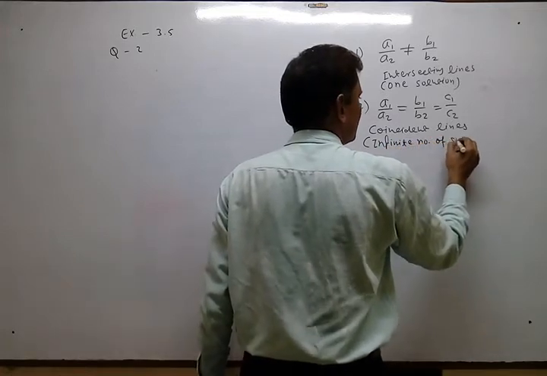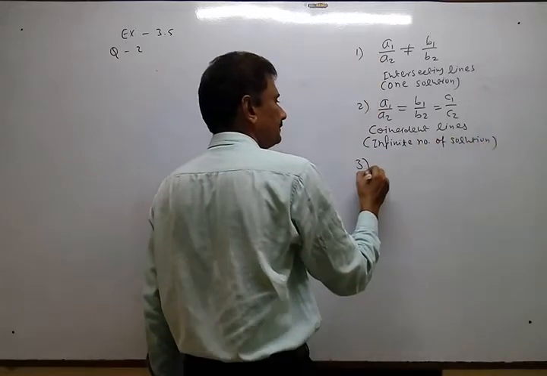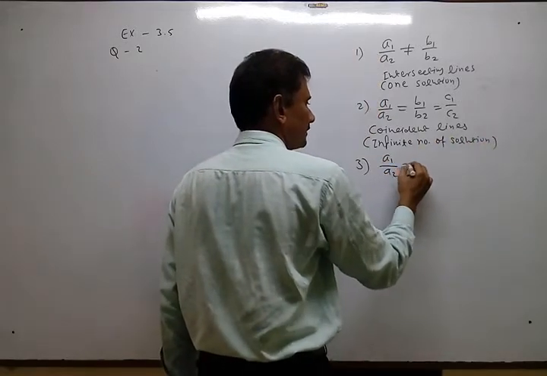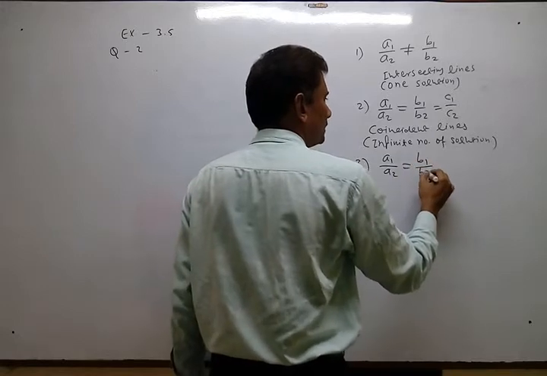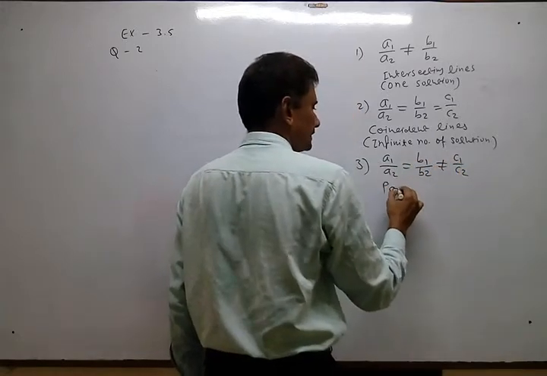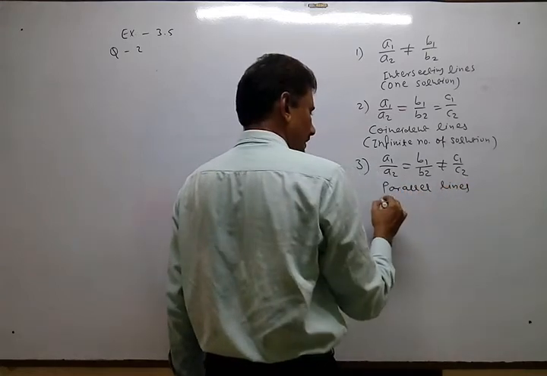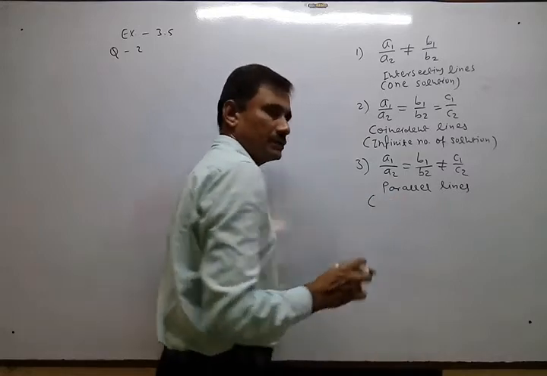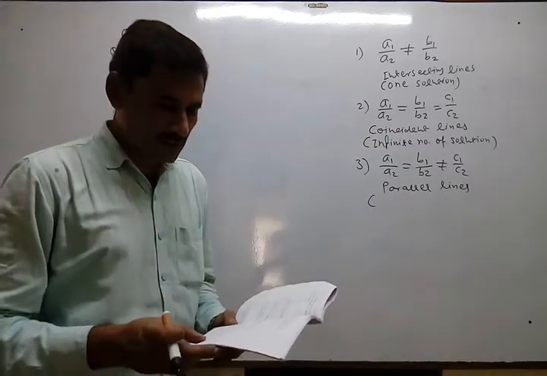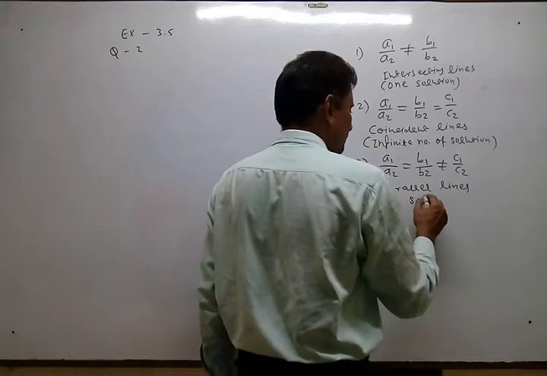Otherwise, third, if the first two ratios are equal but the third one is not equal, they are parallel lines. And we can say here no solution, or null set.